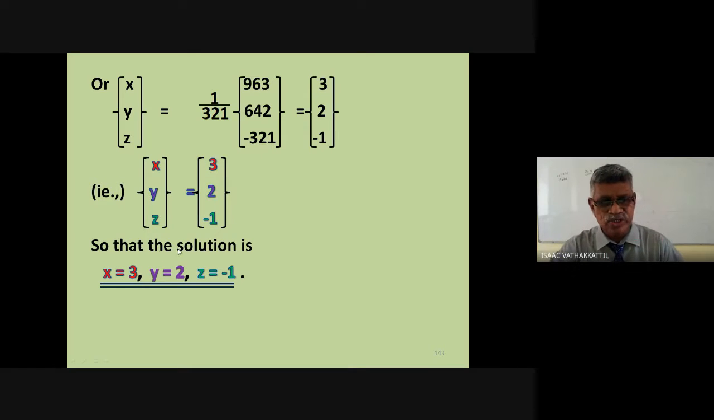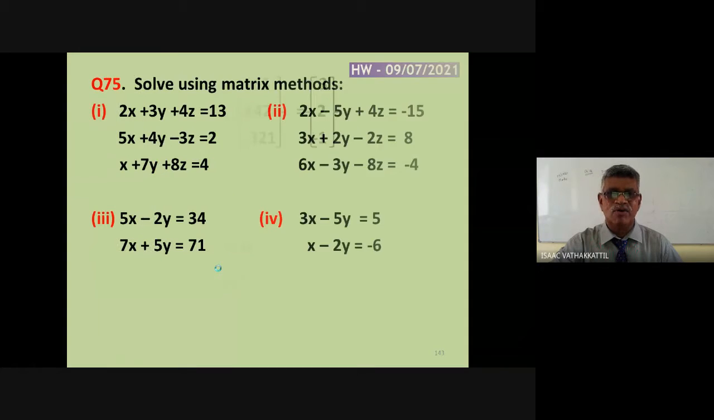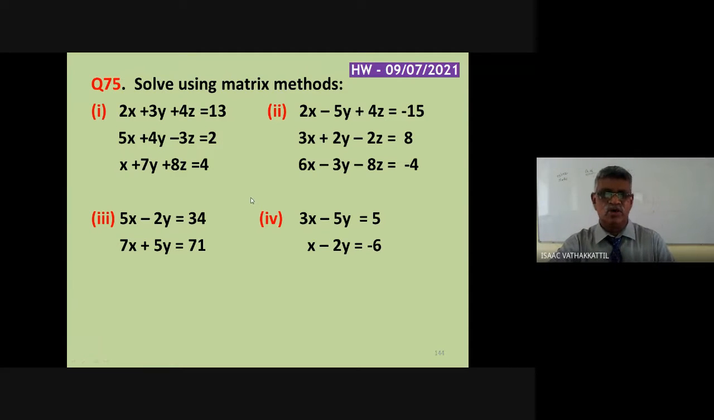So we have the solution x equal to 3, y equal to 2, and z equal to minus 1. I have a few questions here. You have to sit and do them. There is no alternative. No one else can help here. Solve using matrix method. And in all this, you can see, I have taken up only determinant not equal to 0. Determinant equal to 0 we will take up later.